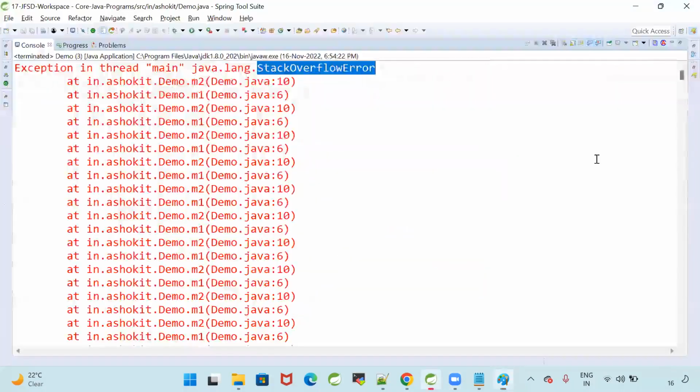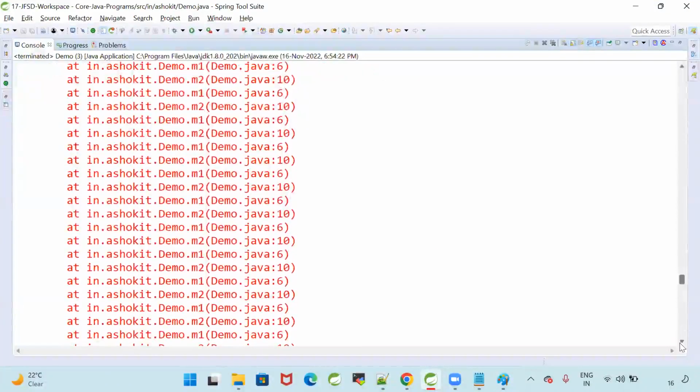Yes, we are getting Stack Overflow error. Why are we getting Stack Overflow error?